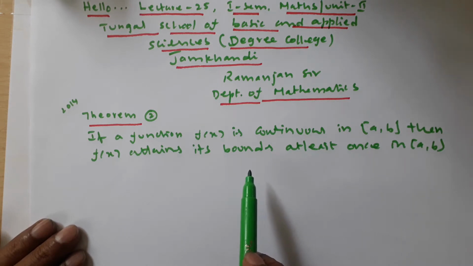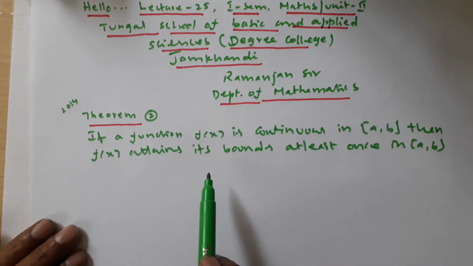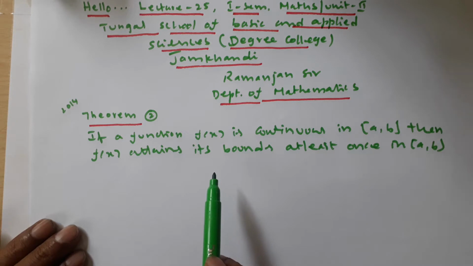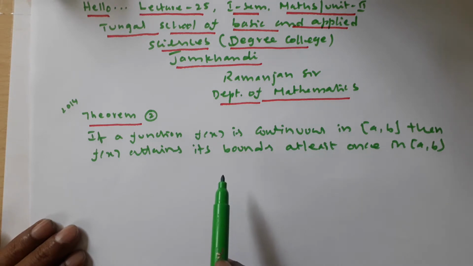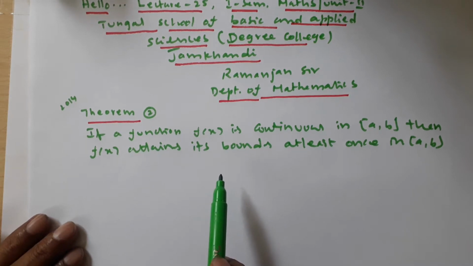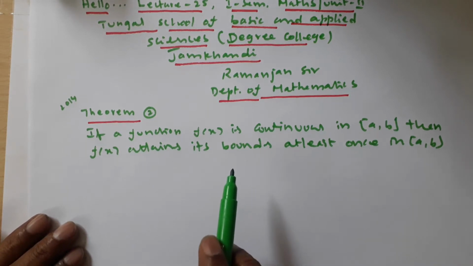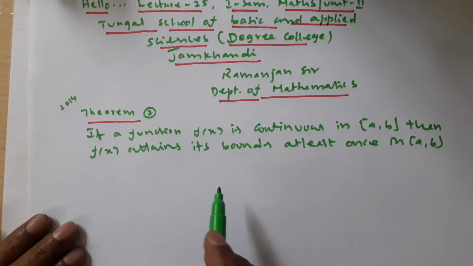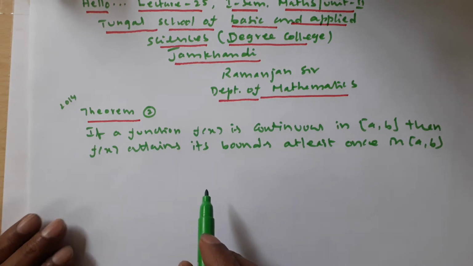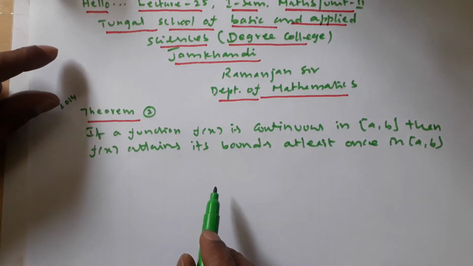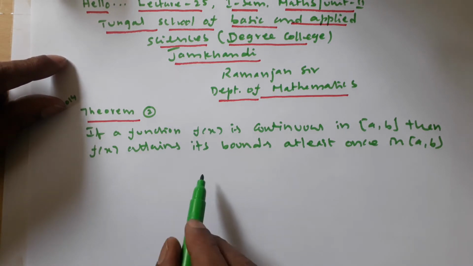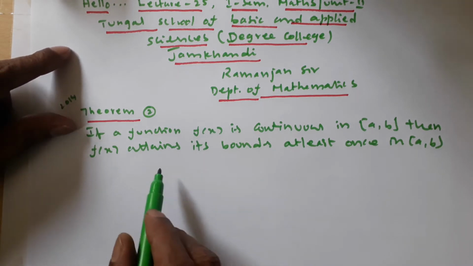It was proved in the previous theorem. Whenever it is bounded, it must have the least upper bound and the greatest lower bound. Least upper bound is called supremum and greatest lower bound is called infimum, so that it reaches both the least upper bound and the greatest lower bound.